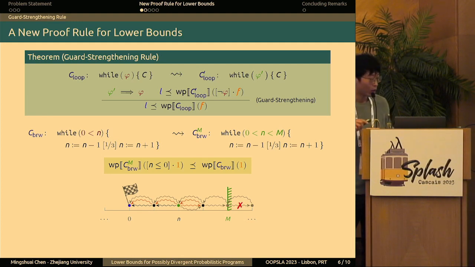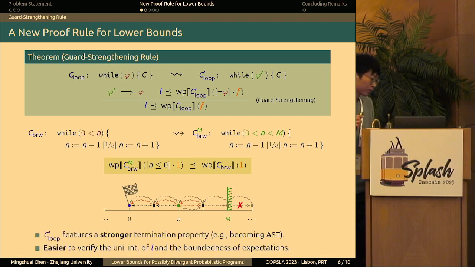Okay, and now, even though in this form the rule looks quite simple, sorry, I forgot something. The whole purpose that we do this guard strengthening is in the hope that the modified loop will feature a stronger termination probability. For example, in this case, the loop becomes almost surely terminating. And in the hope that it's easier to verify uniform integrability and boundedness conditions on expectations.